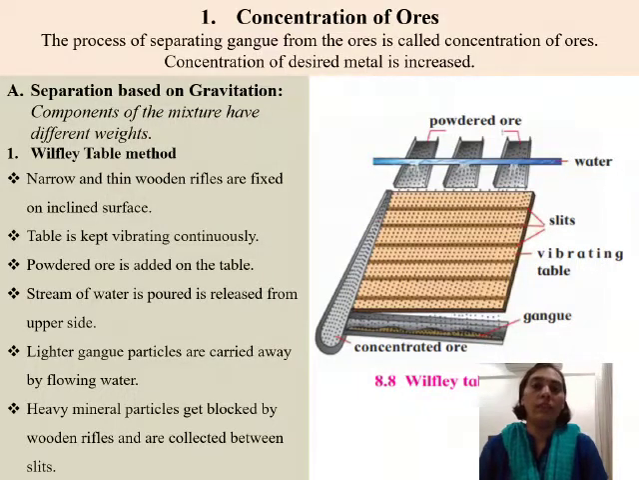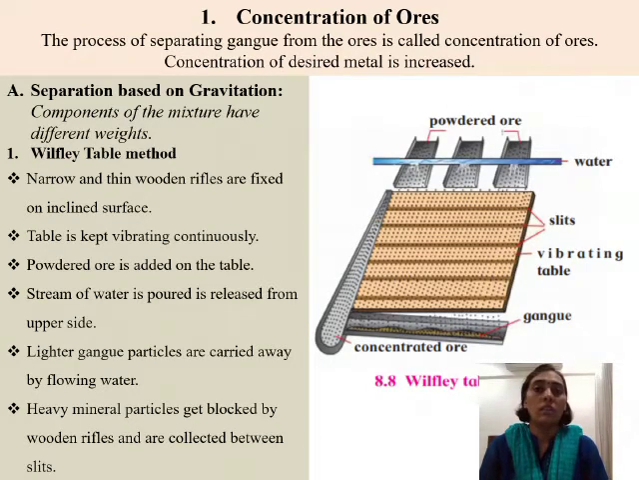Let us now begin with the methods of concentrating the ore. Now we have said that we will select a mineral from which we can obtain the metal in profitable amount and economically we can extract it. So such an ore is selected of the metal, but this is mixed with various gangue material.